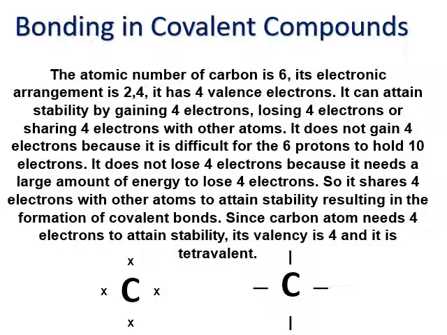Now, it does not gain 4 electrons because it is difficult for the 6 protons to hold 10 electrons. It also does not lose 4 electrons because it needs a large amount of energy to lose 4 electrons. So, it shares 4 electrons with other atoms to attain stability, resulting in the formation of covalent bonds. Since a carbon atom needs 4 electrons to attain stability, its valency is 4 and it is known as a tetravalent element. Carbon is tetravalent.